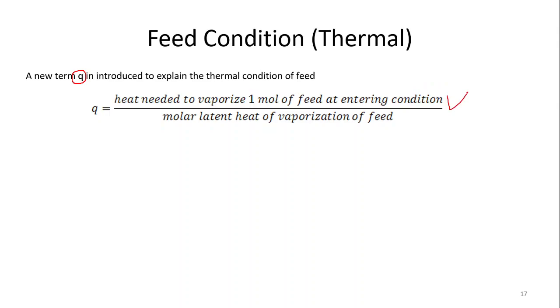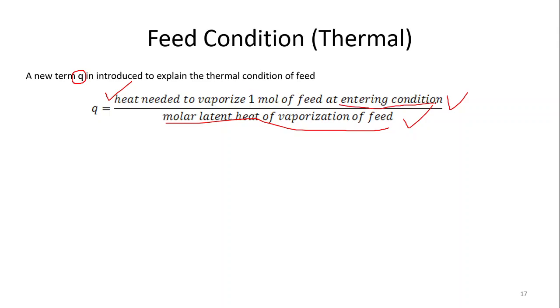So if we need to vaporize 1 mole of feed, how much heat is required, divided by the molar latent heat of vaporization of that feed. So this is the heat needed for vaporization of 1 mole of feed at entering condition. That is the important thing.